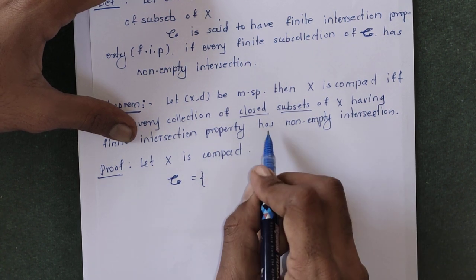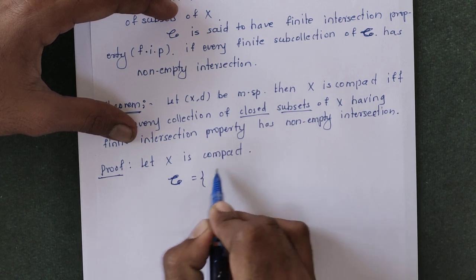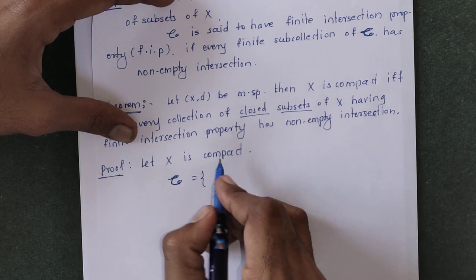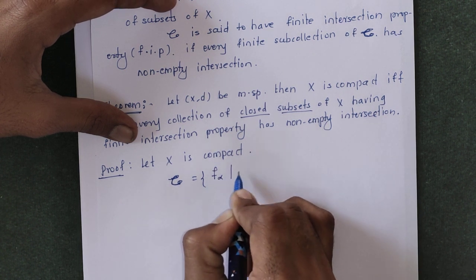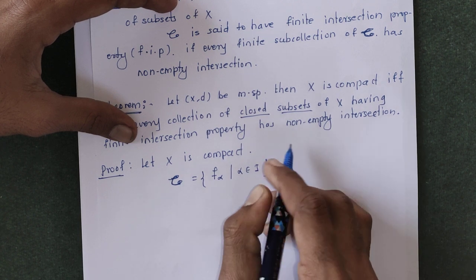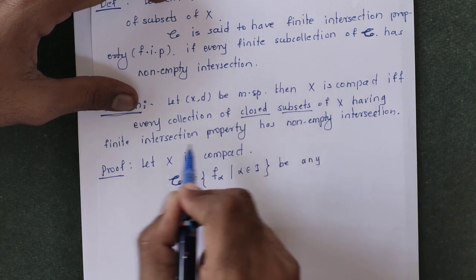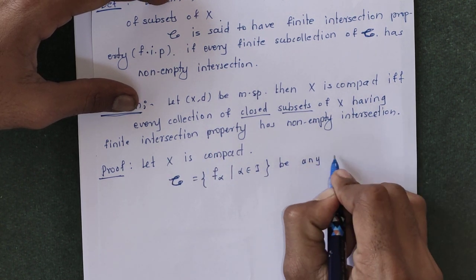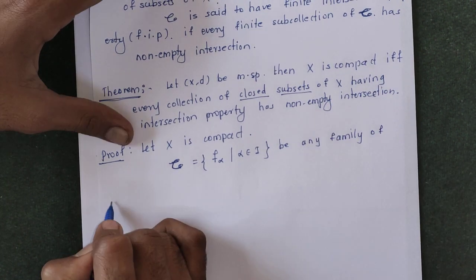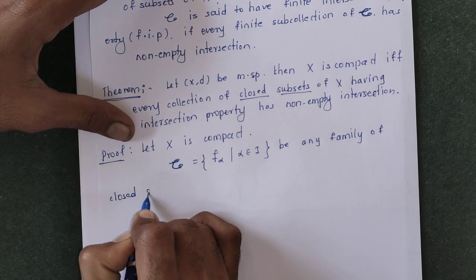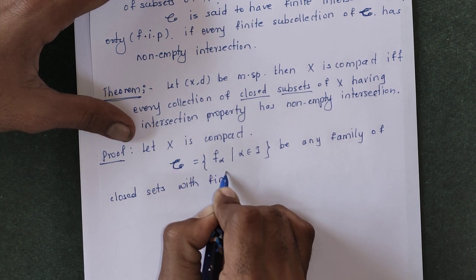We have to prove that the intersection of the elements of this script C is non-empty. So suppose script C equals F alpha, alpha in the index set I, be any family of closed subsets of X with the finite intersection property.